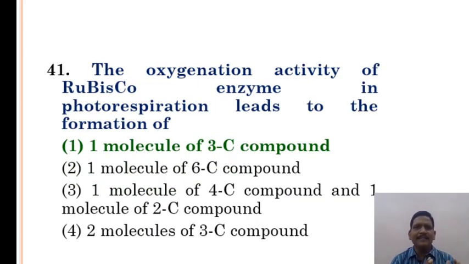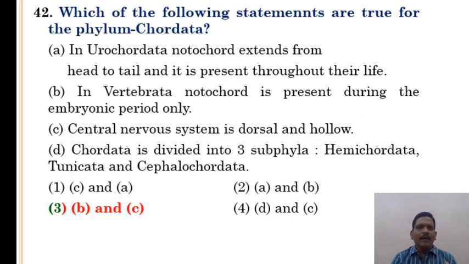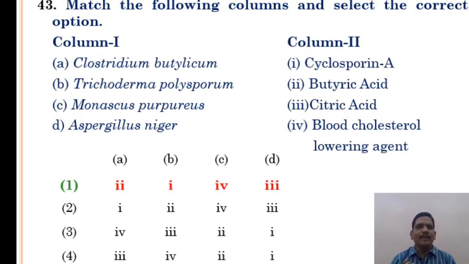The oxygenation activity of Rubisco enzyme in photorespiration leads to the formation of one molecule of 3-carbon compound. Which of the following statements are true for the phylum Chordata? Option 3 is correct. B and C is the correct answer. B. In invertebrata, notochord is present during the embryonic period only. C. The central nervous system is dorsal and hollow. Option 3 is correct answer. Match the following columns and select the correct options.